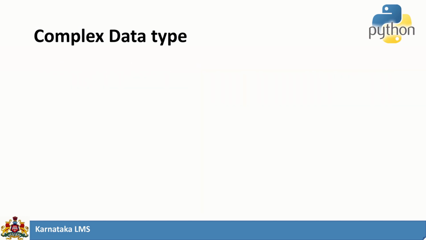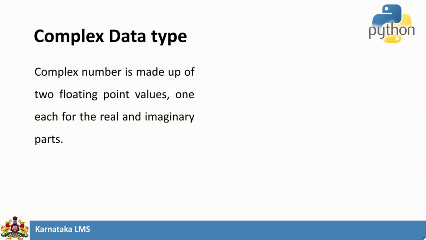Python supports a special data type we call the complex data type, which we have not seen in any other languages. We know a complex number consists of two parts, real and imaginary. Like 6 plus 15j: this is the real part and this is the imaginary part.